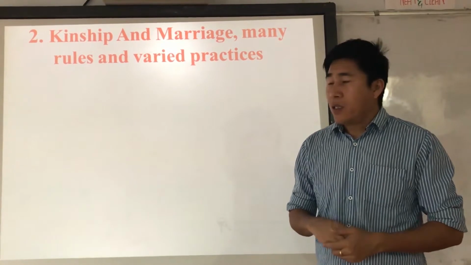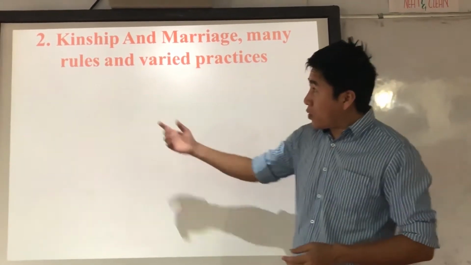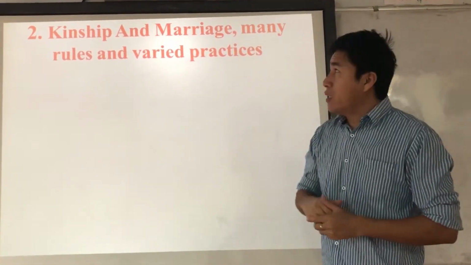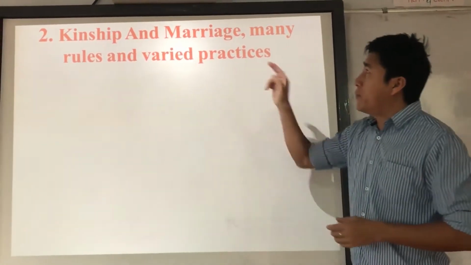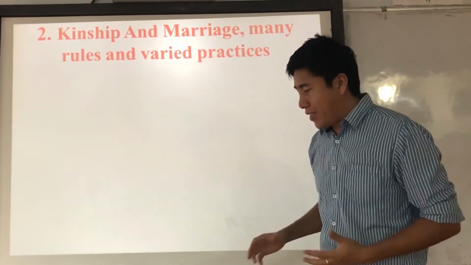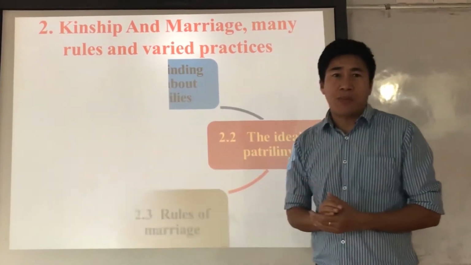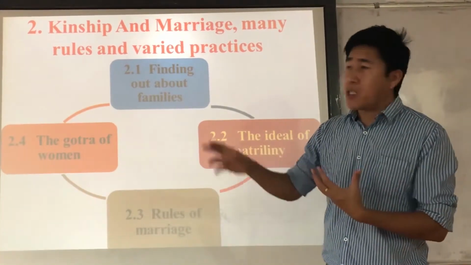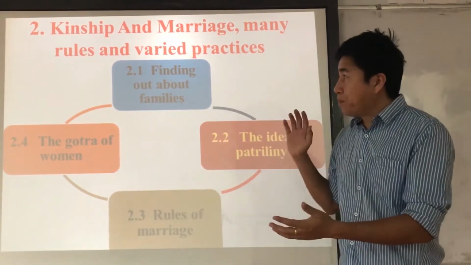Now, today we are going to discuss the second topic of the chapter, that is kinship and marriage, many rules and varied practices. Within this, we have 4 different subtopics, so we are going to discuss them one by one separately.